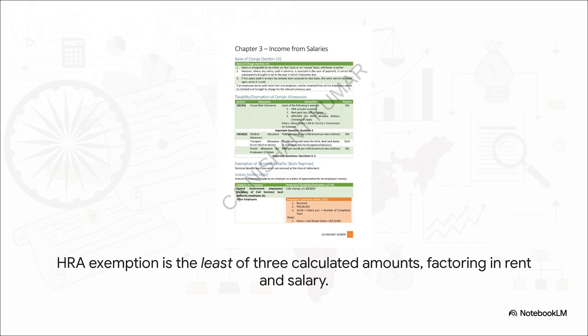For this HRA calculation, the word salary has a very specific meaning. It's not your total pay. It's just your basic salary, plus any dearness allowance that's part of your retirement benefits, plus any commission you get based on sales. If you mess up that definition of salary, the whole calculation goes wrong.